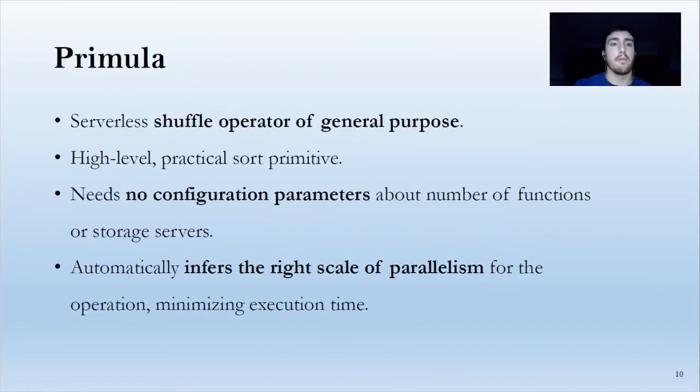And so we propose Primula, which is a serverless shuffle operator of general purpose with a high-level practical sort primitive, and that needs no configuration parameters about the number of functions to use or the storage servers, and that predicts the optimal number of workers for sorting a certain dataset.